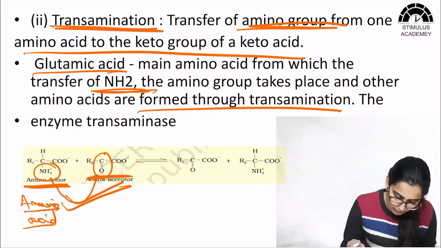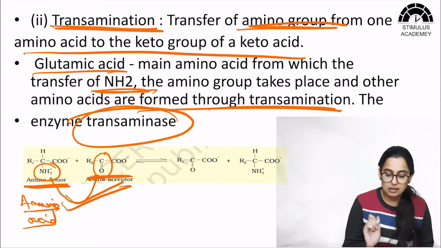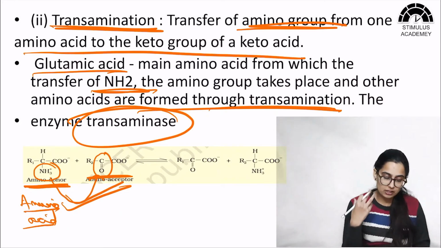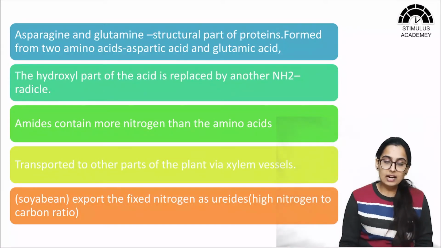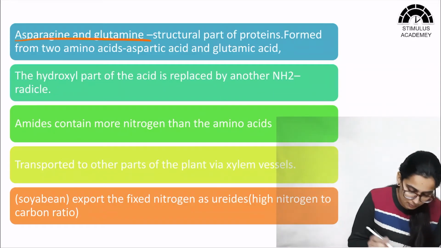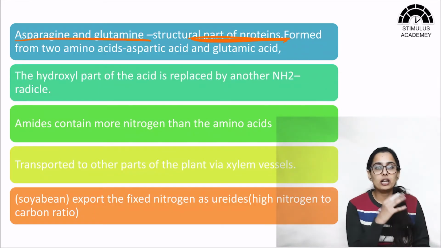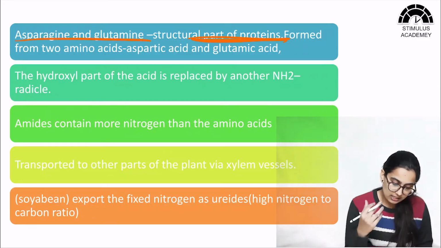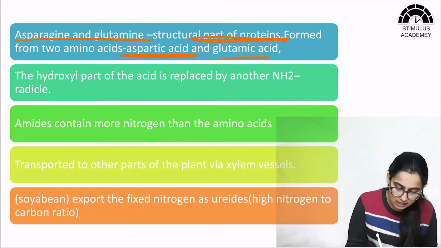Okay, so here glutamic acid will undergo transamination in the presence of which enzyme, transaminase. So transamination requires the presence of which enzyme? Enzyme transaminase. Okay, and because of this process, other types of amino acids can also be formed like asparagine and glutamine. Okay, so these are structural parts of proteins. These are important amino acids which form proteins, and these are formed from two amino acids, that is aspartic acid and glutamic acid.